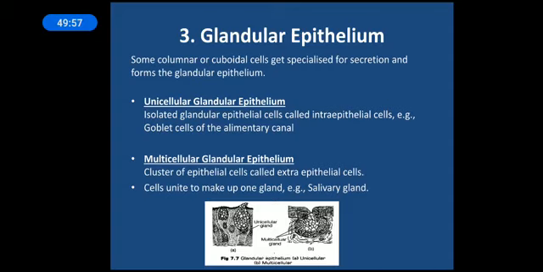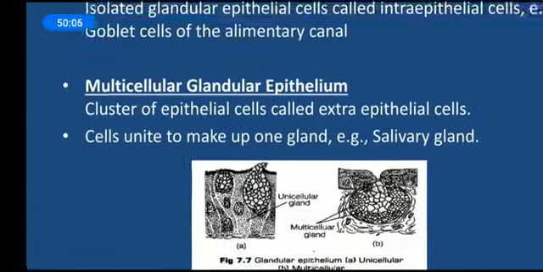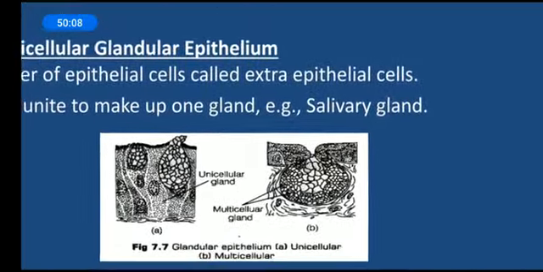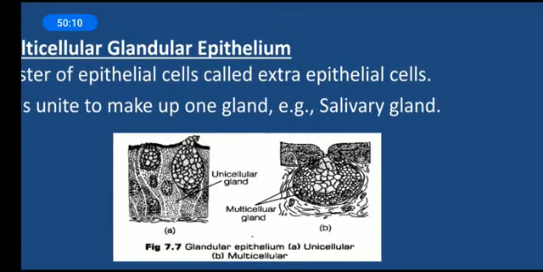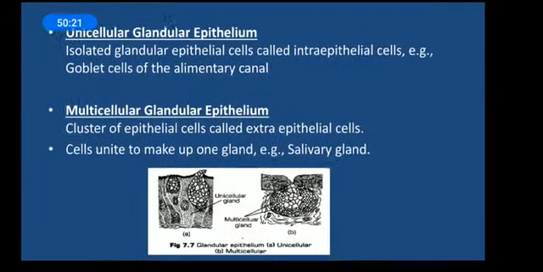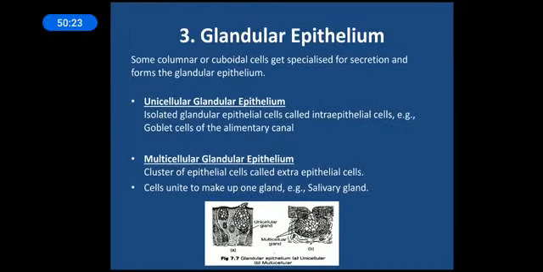Unicellular glands, for example, the goblet cells of the alimentary canal, while multicellular glands, for example, the salivary gland, we can see. So here you can also observe the structures. In unicellular glands, the isolated cell is responsible for formation of the gland secretion, and in multicellular glands, the different cells come together to form a glandular structure responsible for secretion. Okay, so that is about glandular epithelium.